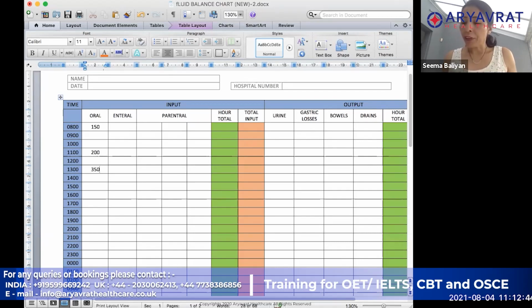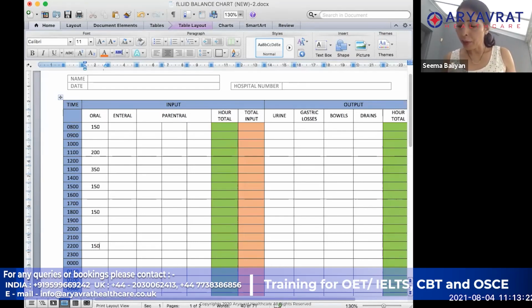At 1500 hours, you can see that he had a cup of coffee, which was again 150. At 1800, he had a cup of tea, which was 150. And at 2200, he had a cup of hot chocolate, which was 150. So these are all of his oral intake. I have written them according to the time.